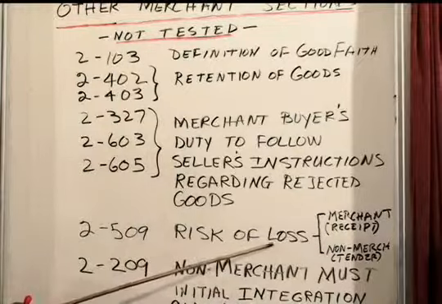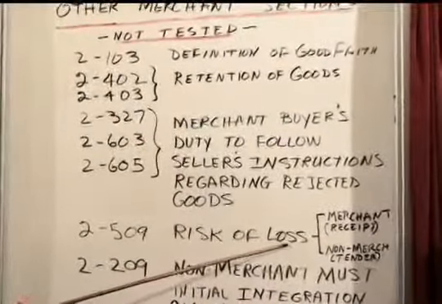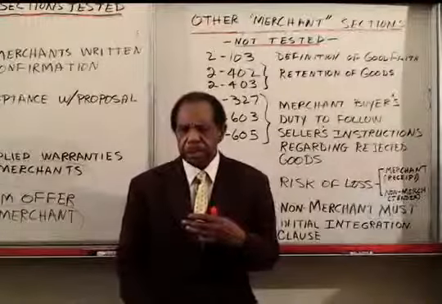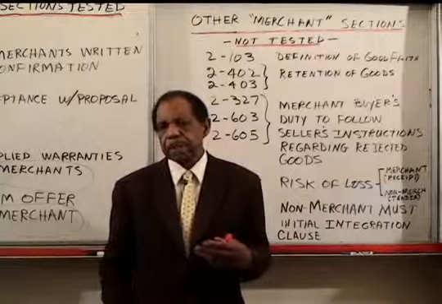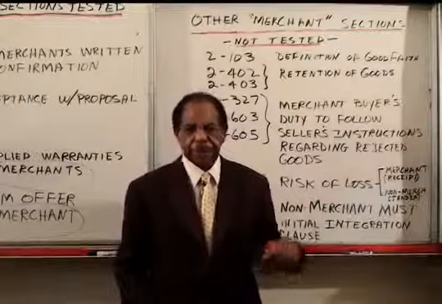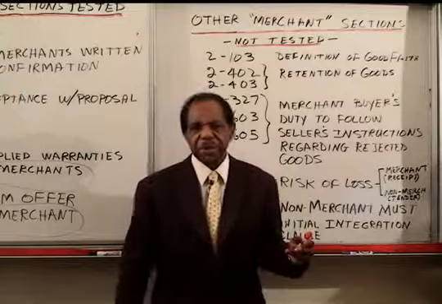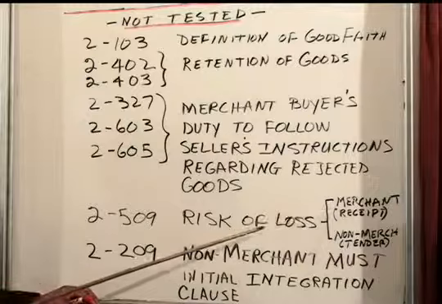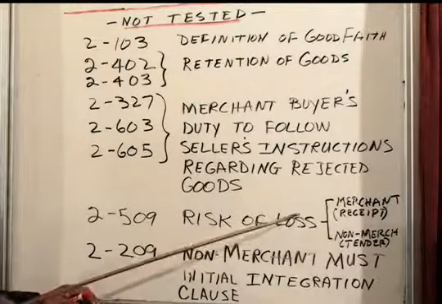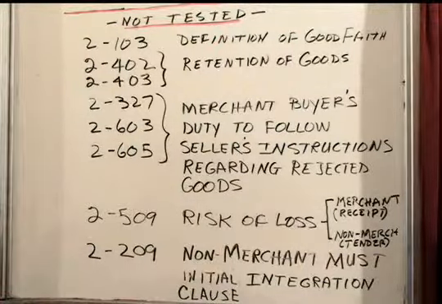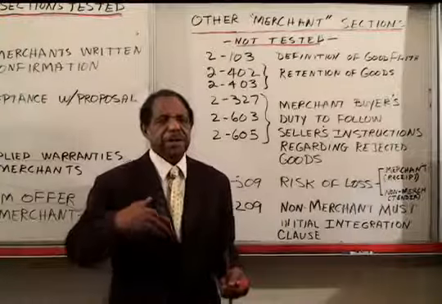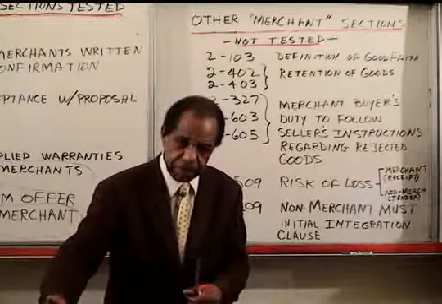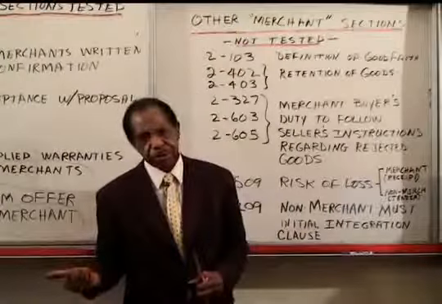2-509, risk of loss. If we're not in those cases where you have a transaction and you're selling and it's FOB or it's CIF or any of those kinds of things, there are special rules about who bears the risk of loss. But the one where it matters here, being a merchant, is under this risk of loss. If you don't have all of that stuff, like if you and I have a contract and you tell me to deliver the goods to a certain boat, when I hand the goods over to that boat, the risk of loss is on you from then on.